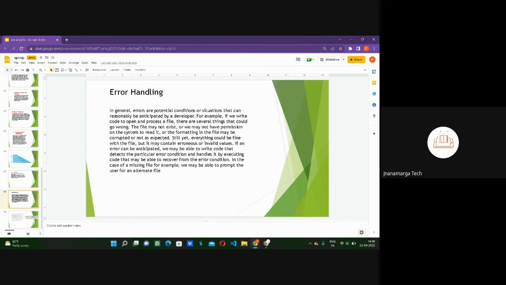Error handling. What is error handling? In general, errors are the potential conditions or situations that can reasonably be anticipated by a developer. So whenever we write code, we have some errors in it, and obviously everyone has errors in their code. So how do we handle it? How do we deal with it? That is error handling only.